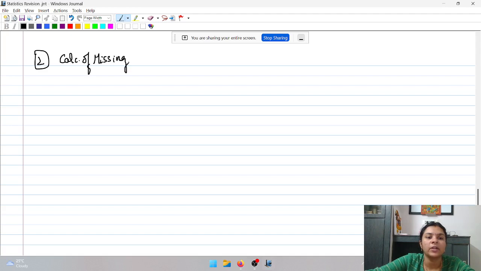Now I am going to another question, calculation of missing frequency. Now let's take a question. Median of a set of observations is 32.